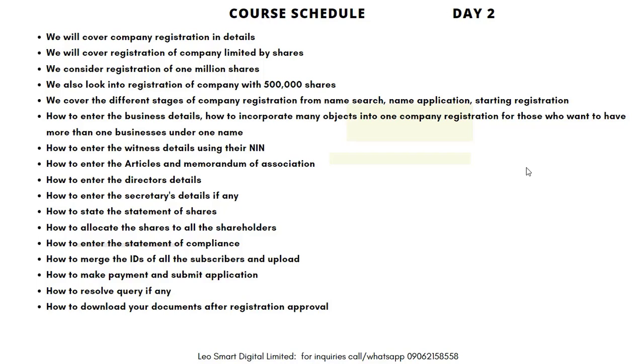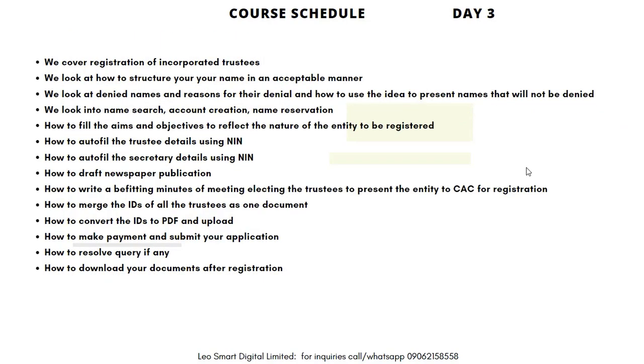under one name, how to enter the witness details using their NIN, how to enter the articles and memorandum of association, how to enter the director's details, how to enter the secretary's details, if any, how to state the statement of shares, how to allocate the shares to all the shareholders, how to enter the statement of compliance, how to make the IDs of all the subscribers and upload, how to make payment and submit application, how to resolve query if any, how to download your documents after registration approval.